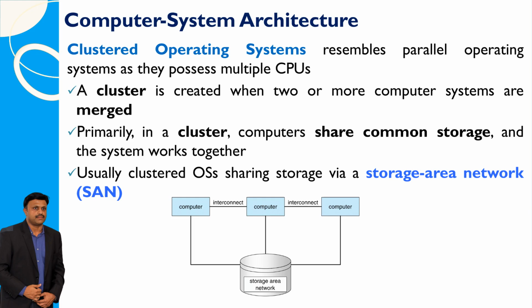Clustered operating systems are similar to parallel operating systems because they have more than one CPU, or brain, just like having more than one computer working together. When you put two or more computers together, it's called a cluster. In a cluster, these computers share the same storage and work together as a team. Usually, in clustered operating systems, they share storage using something called a storage area network, SAN.